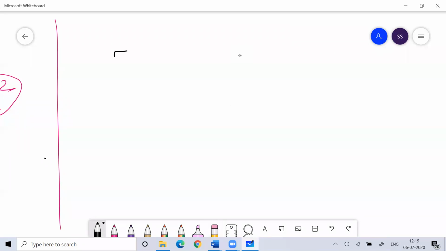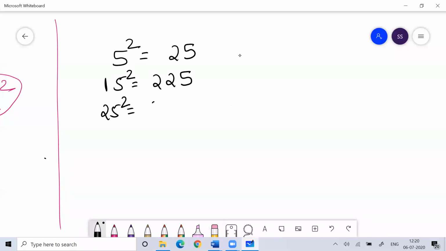Remember one thing: 5 square is 25. Then 15 square is 225. 25 square is 625. So any number which ends with 5, the square of the number will always end with 25.